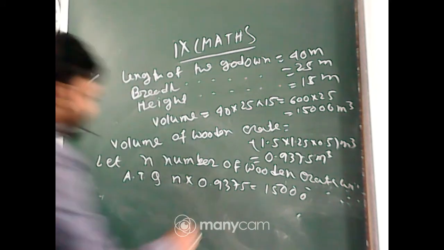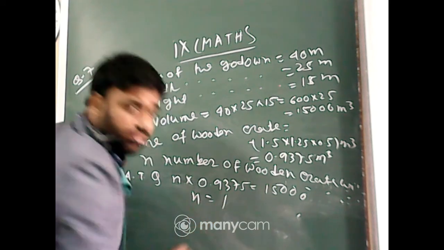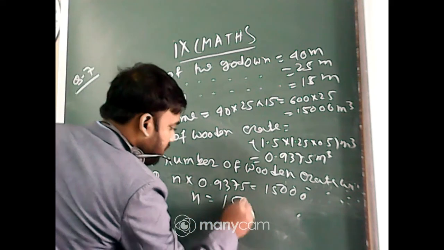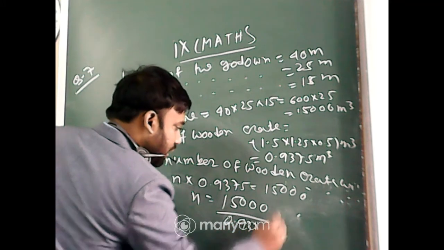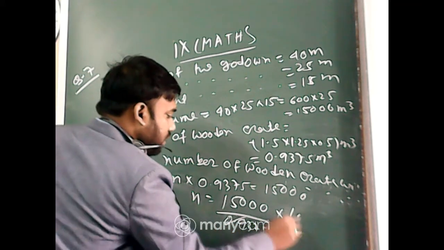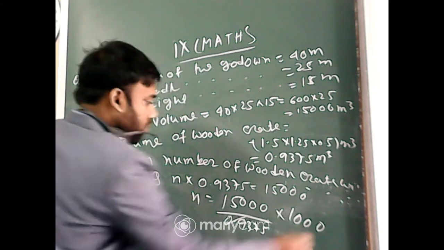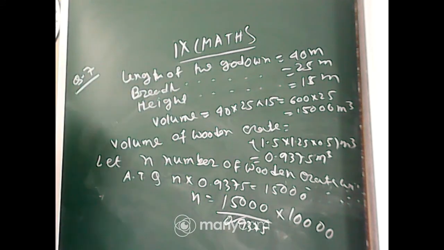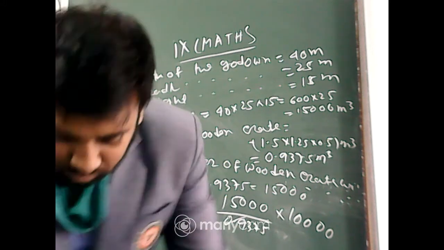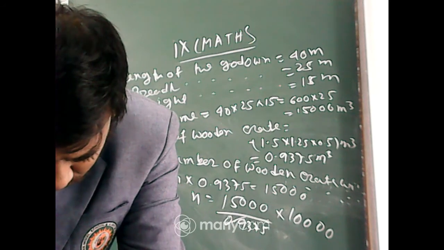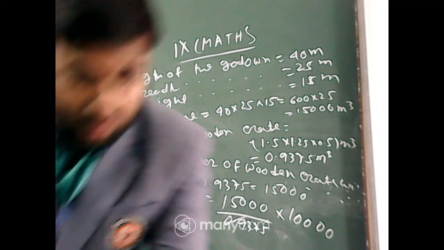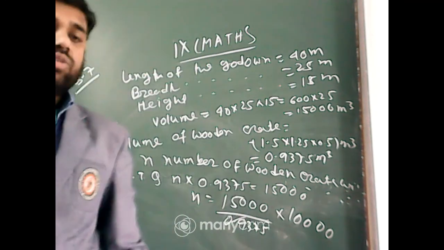Therefore, n equals 15000 by 0.9375, and if we remove the 1000, 10,000 by... calculate it quickly.